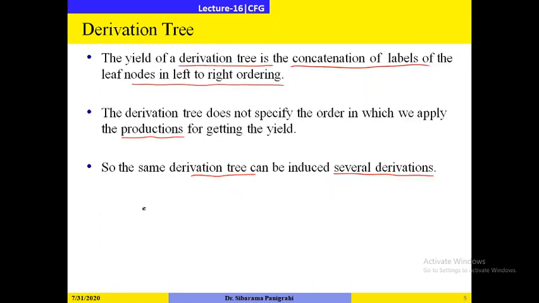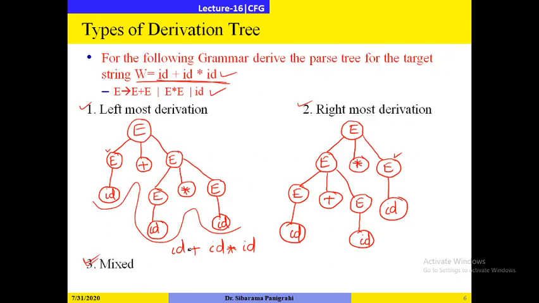For the same derivation tree, several derivations can be induced. So the same string can be derived in multiple ways: leftmost derivation, rightmost derivation, or a mixed type.